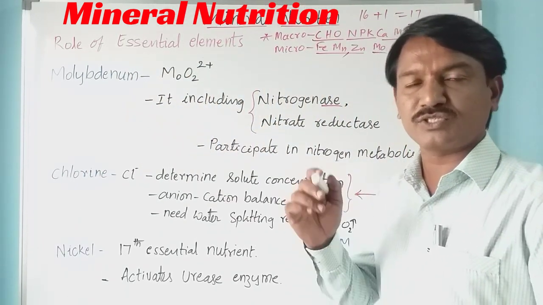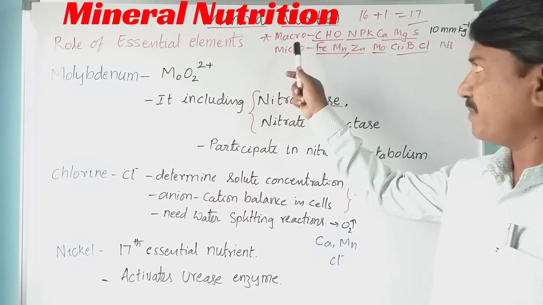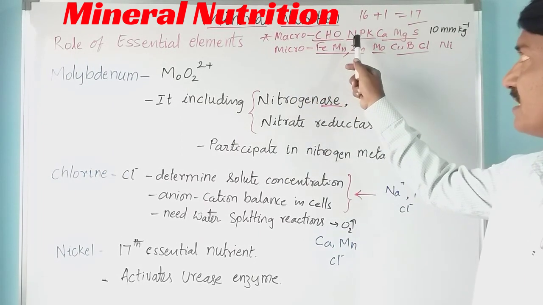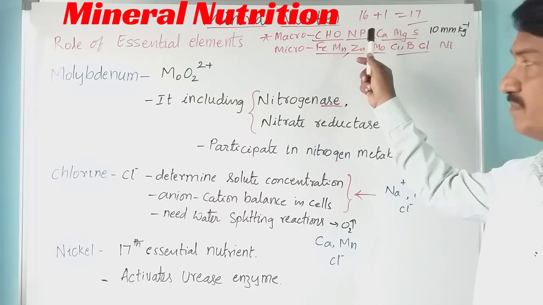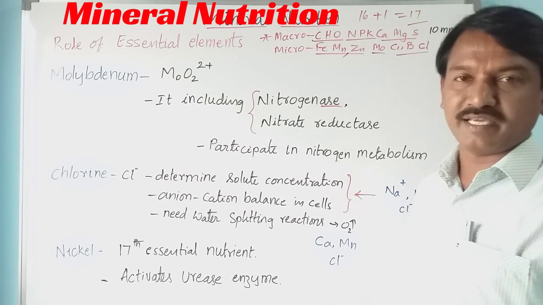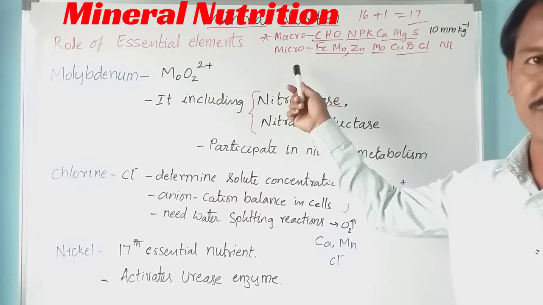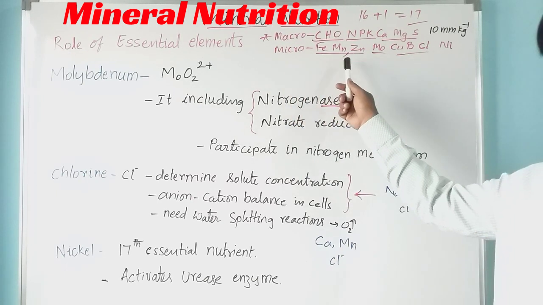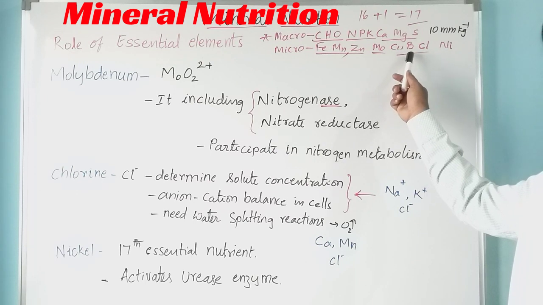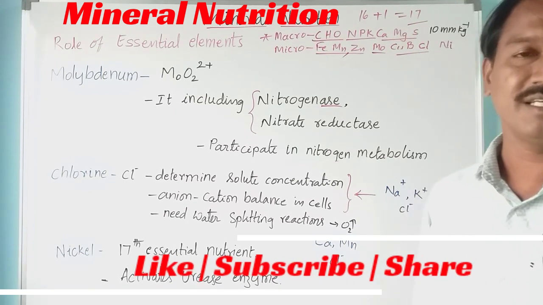Those are micronutrients and macronutrients. Macronutrients are carbon, hydrogen, oxygen, nitrogen, phosphorus, potassium, calcium, magnesium and sulfur. 9 macro elements are there, and the micronutrients are iron, manganese, zinc, molybdenum, copper, boron, chlorine. Finally, the 17th essential element is nickel.